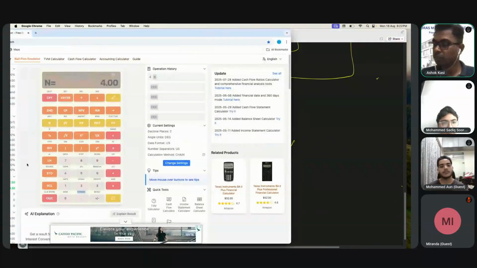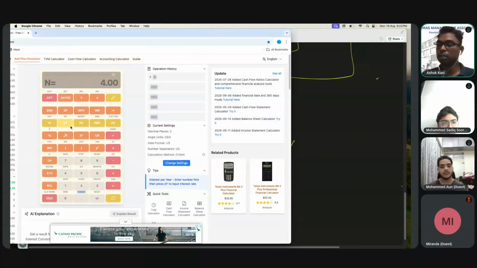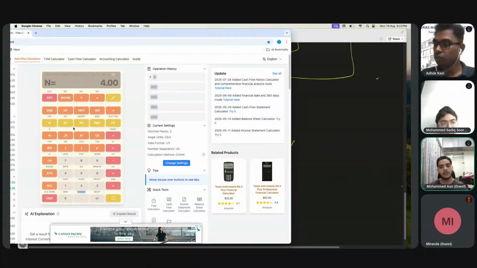Now the system knows that it is a percentage. I/Y means interest per year in the market, which is a percentage only. The system knows it, so you don't have to click percentage. You just have to type 8. If I'm going fast, feel free to stop me.